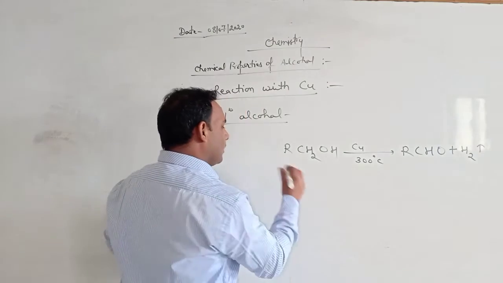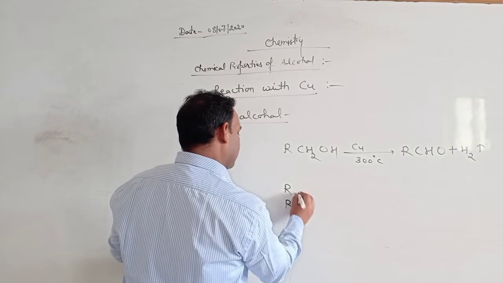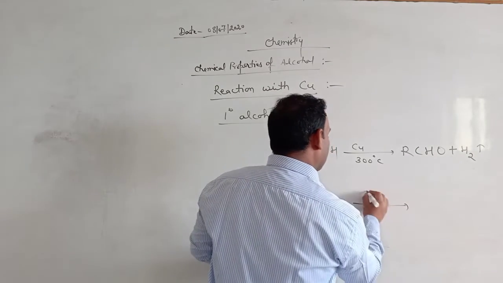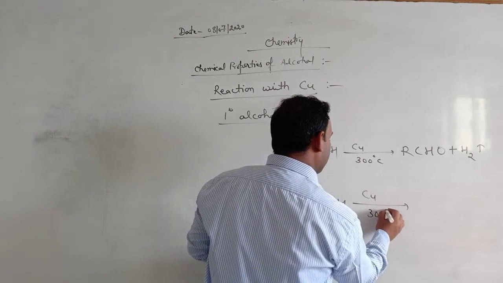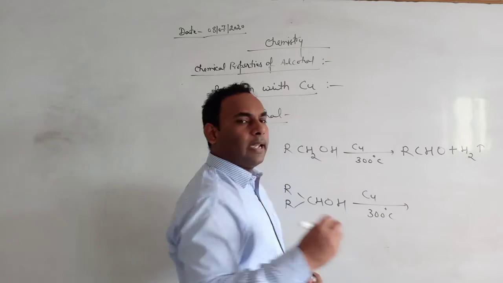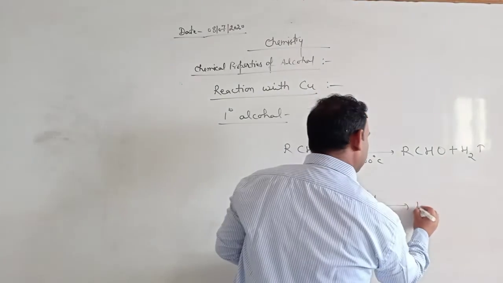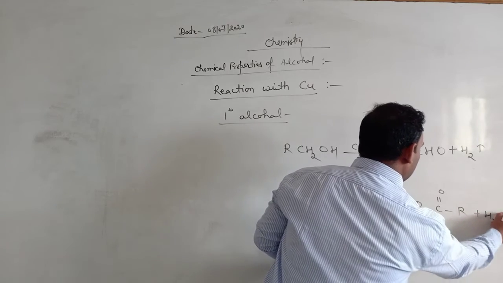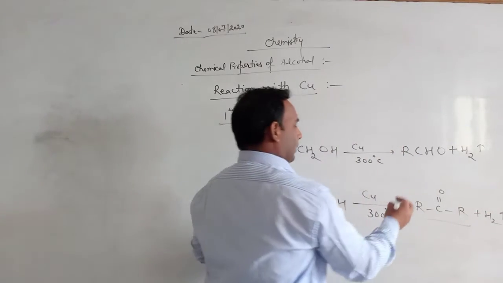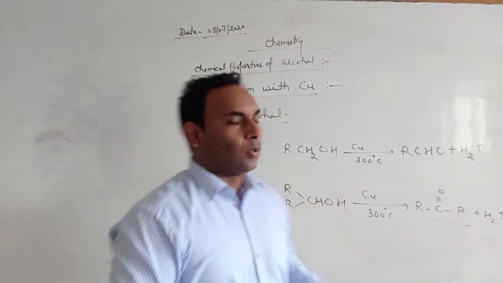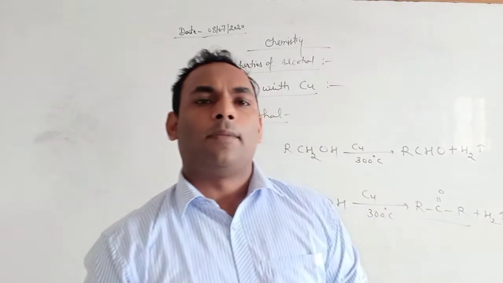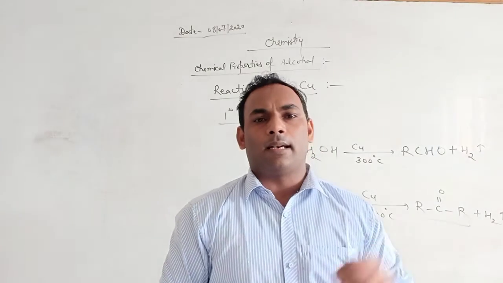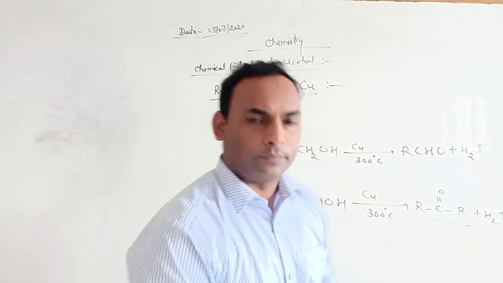Similarly, when secondary alcohol reacts with copper metal at 300 degrees C, then we get ketone. So this reaction is also used to distinguish between primary, secondary and tertiary alcohols.